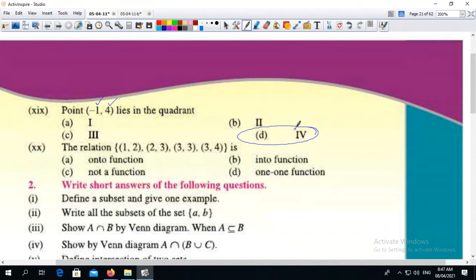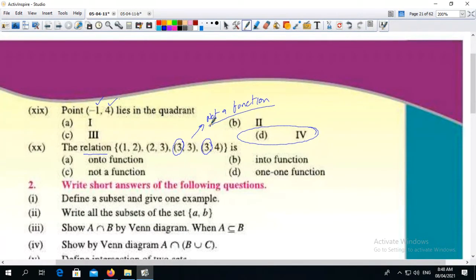The relation 1, 2, 2, 3, 3, 3, 3, 4. If we look at here, this is called a relation because 3 is repeated, so it's not a function. Why? Because 3 is repeated. In the domain, no element should be repeated in a function.